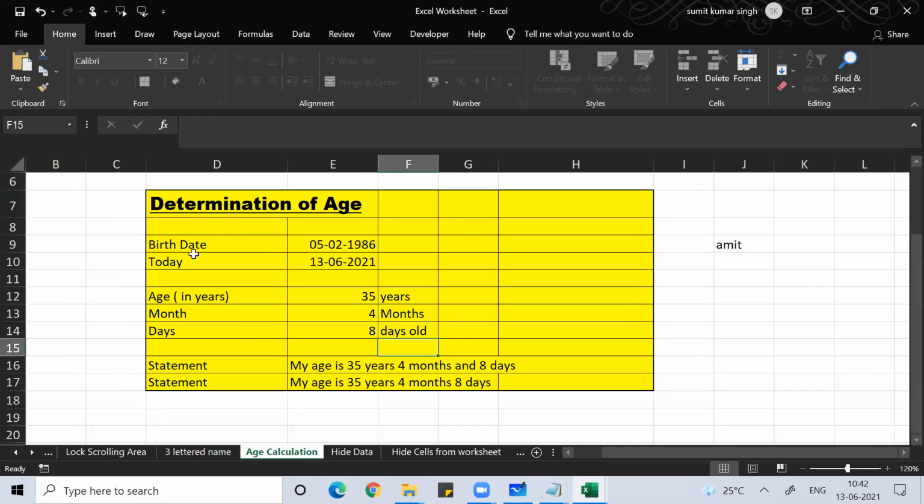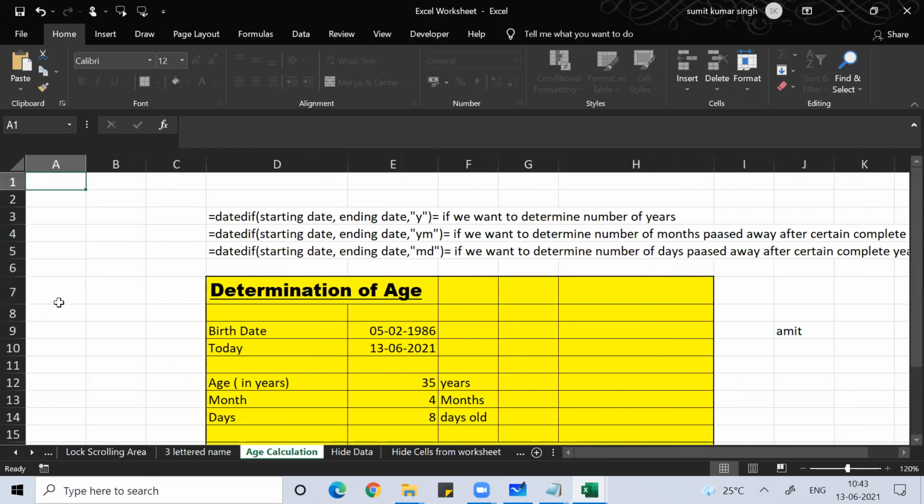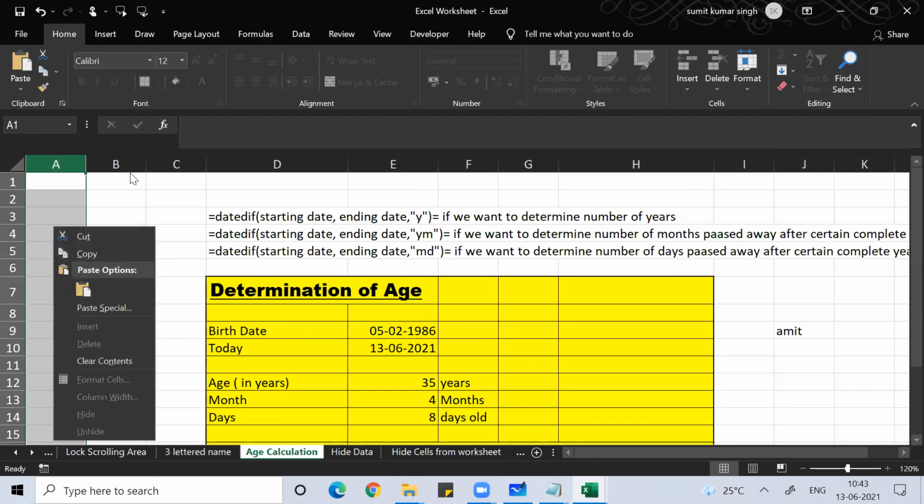See this, guys. What can I do for this simple modification? Select this column. How will I select a column? Control space bar, shift right arrow. Okay, Control Z. Yeah, this is protected.